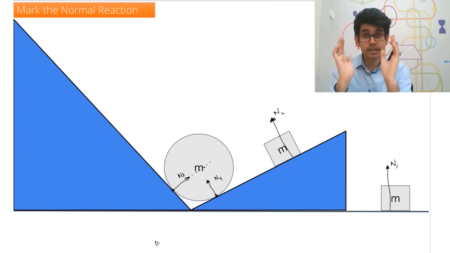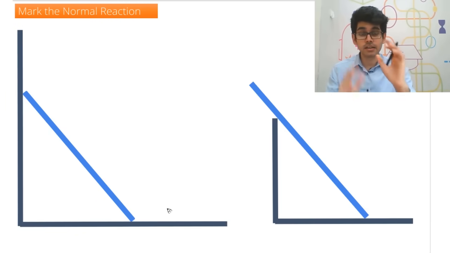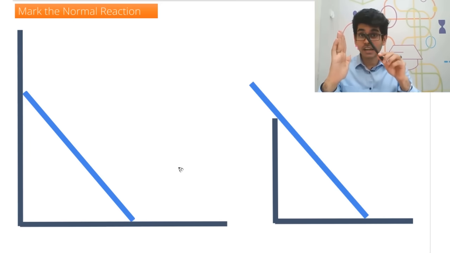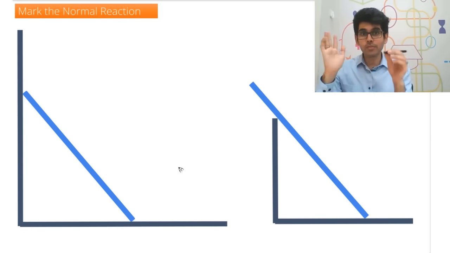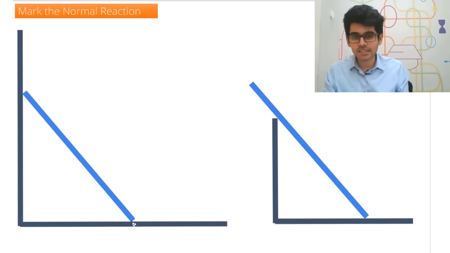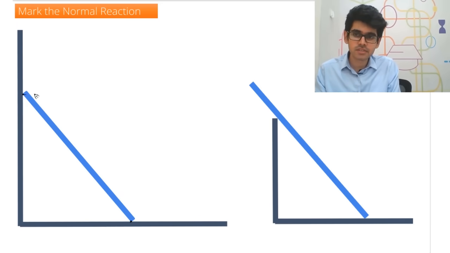Now this can be a disc, a sphere or a cylinder, anything which looks circular in 2D. Now let's have a look at this case. For example, if there is a ladder, or a stick like this which is resting on two walls, then where is the normal reaction? There are two contacts, one here and one here. So this is like a notch, right? Understand? So here the normal reactions will be normal to this surface. One normal reaction will be like this, N1, and here the other one will be N2. They will be normal to this surface, okay?